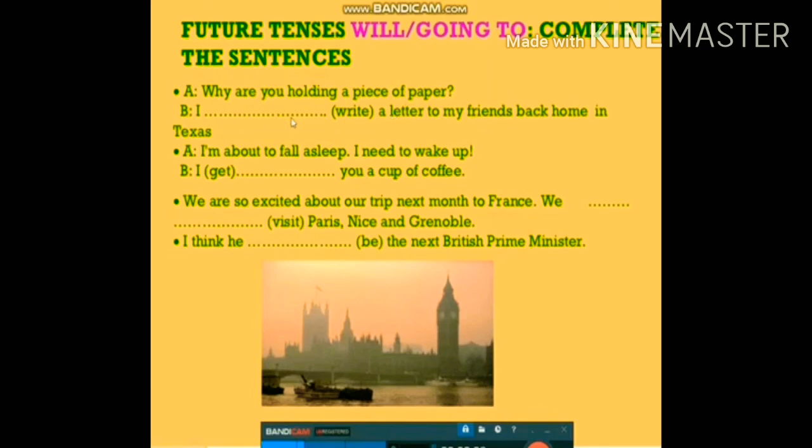This depends upon you how you use the form to make a future sentence. I'm about to fall asleep. I need to wake up. So B says, I dash you a cup of coffee. Either you use will or going to. So you have to use either will or going to in the sentences and use them correctly. Complete it.